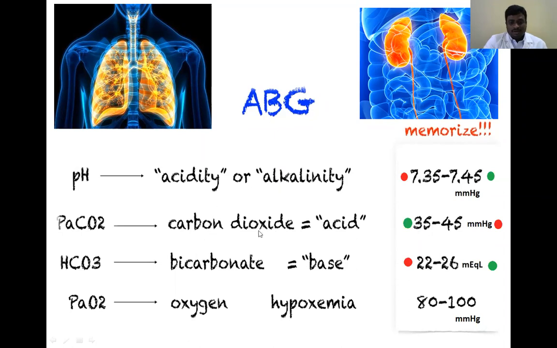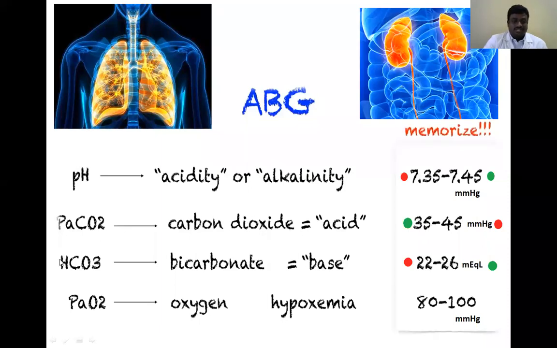Here I mentioned carbon dioxide is an acid, but actually carbon dioxide is not an acid. It produces hydrogen ions. So when we get more PCO2, that means more hydrogen ions are produced. When the partial pressure of carbon dioxide is above 45 mm of Hg, that indicates acidic in nature. When it is reduced below 35 mm of Hg, that is alkaline in nature.